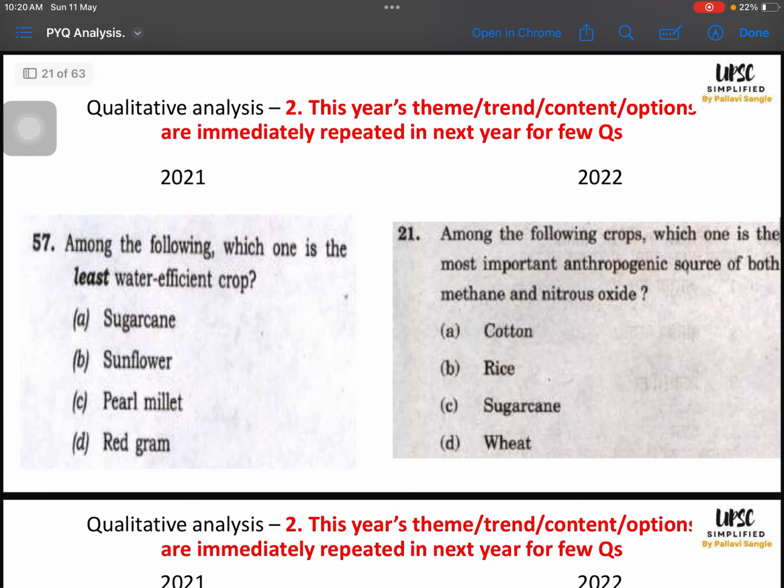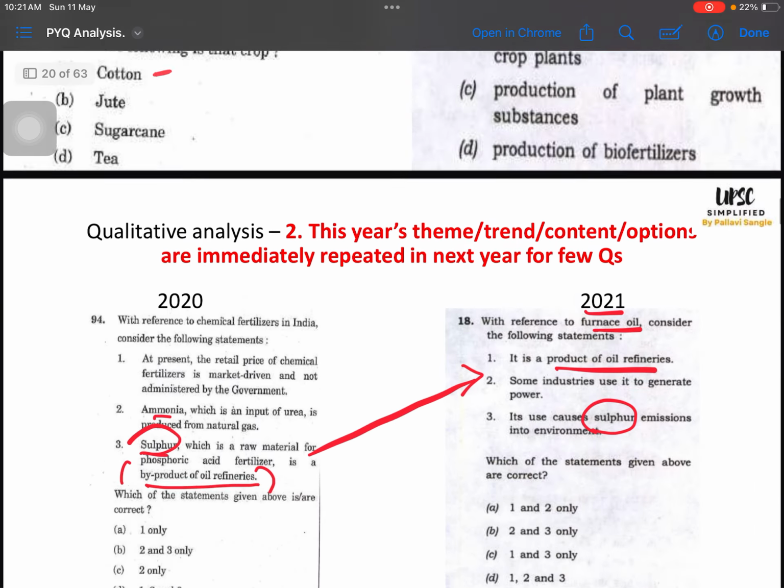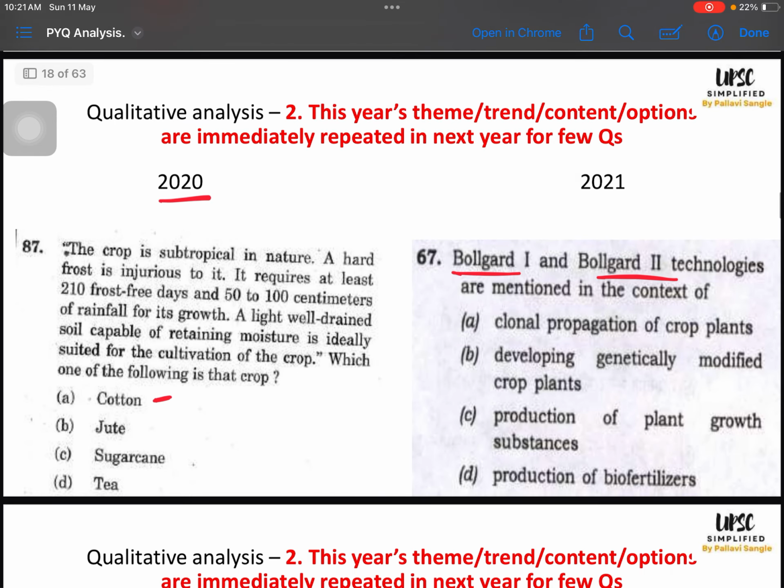Now we will see 2021 to 2022. We have seen that least water efficient crop was asked, sugarcane, right? And they have repeated: among which of the following crops is an anthropogenic source of methane and nitrous oxide. Again in the options we have sugarcane. The answer is rice, but the options are sugarcane, cotton, rice and wheat. So they are playing around with a few crops like sugarcane, rice, cotton, wheat, and here we can see jute, tea.